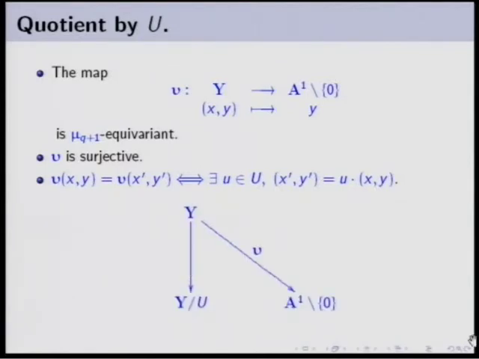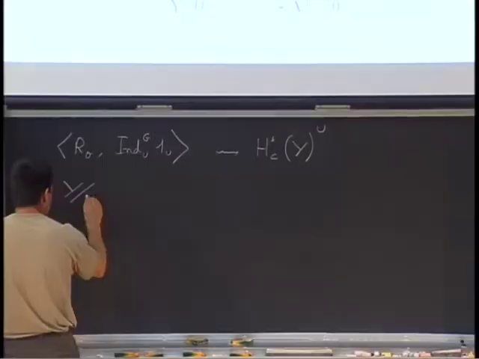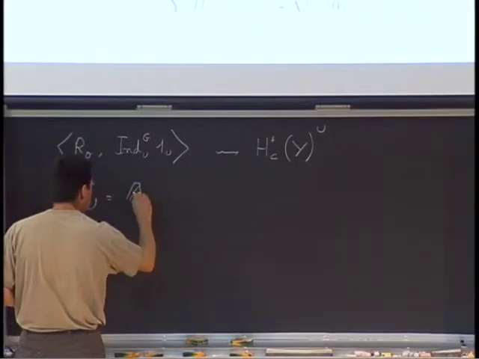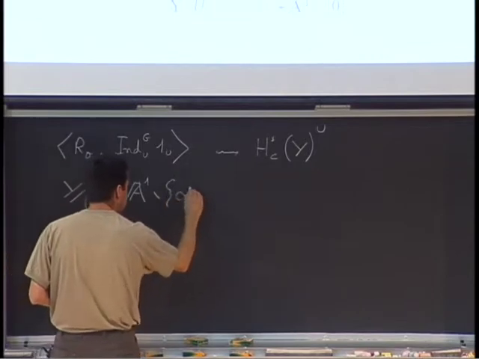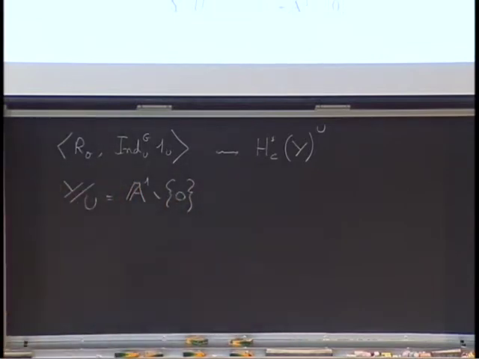Well, so we get, again, a commutative diagram. It factorizes, and the map is bijective, and it is an isomorphism. So that's what we have obtained.